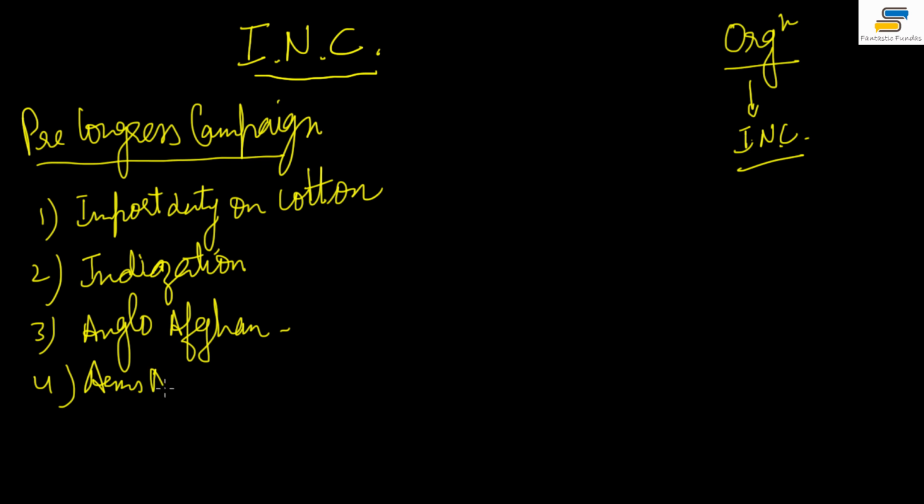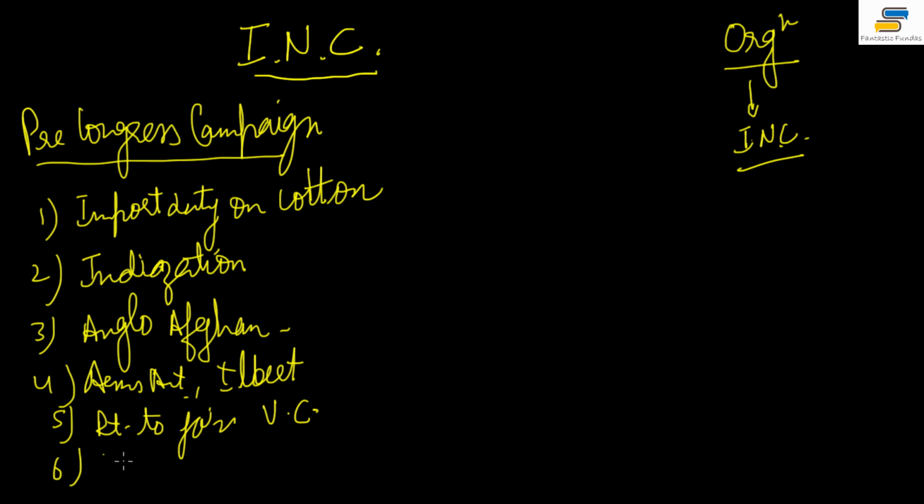And then so many people were against so many acts. For example, there was the Arms Act, and then the Ilbert Bill controversy. People supported the Ilbert Bill, right? And then people also wanted the right to join volunteer corps, okay? So they wanted to join the volunteer corps.